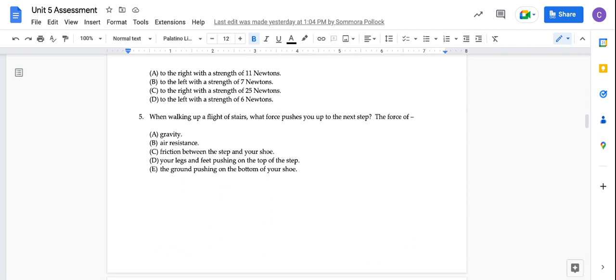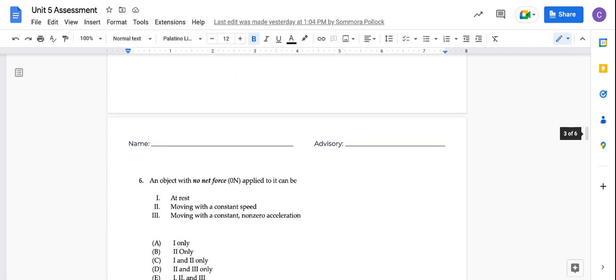5. When walking up a flight of stairs, what force pushes you up to the next step? The force of A. Gravity. B. Air resistance. C. Friction between the step and your shoe. D. Your legs and feet pushing on top of the step. E. The ground pushing on the bottom of your shoe.